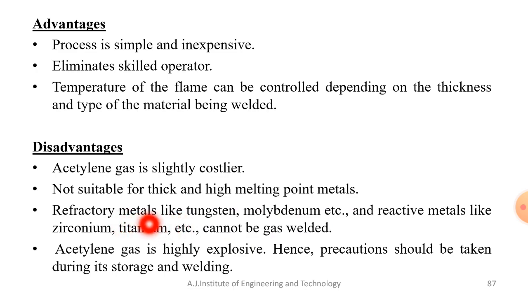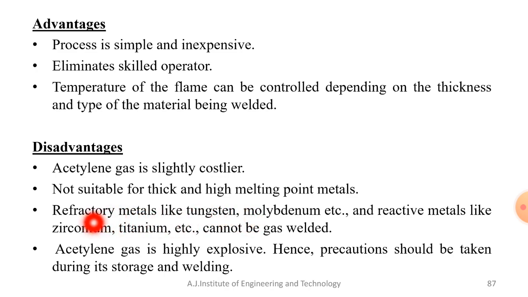Because of their reactive nature it may lead to danger, so these metals cannot be joined with the help of the gas welding process.